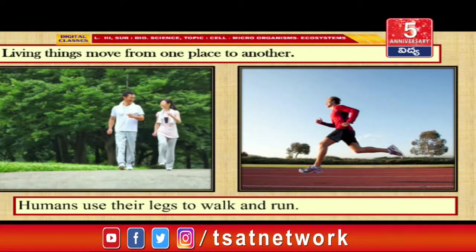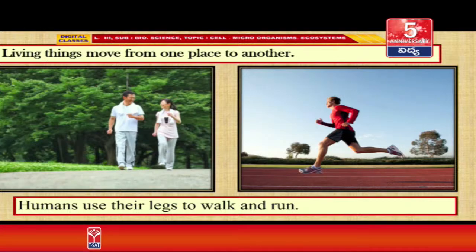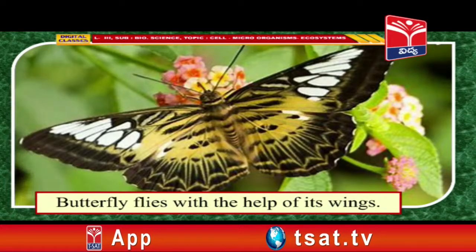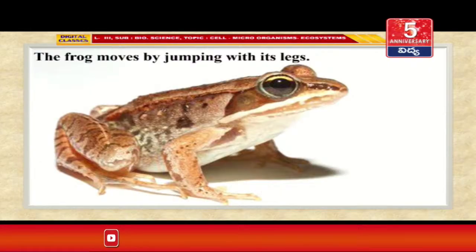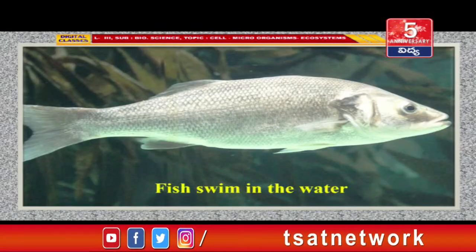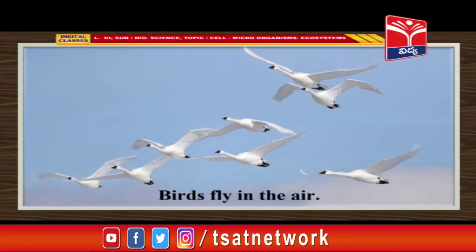Living things move from one place to another. Humans use their legs to walk and run. Butterfly flies with the help of its wings. The frog moves by jumping with its legs. The snake crawls on surface and moves forward. Fish swim in the water. Birds fly in the air.